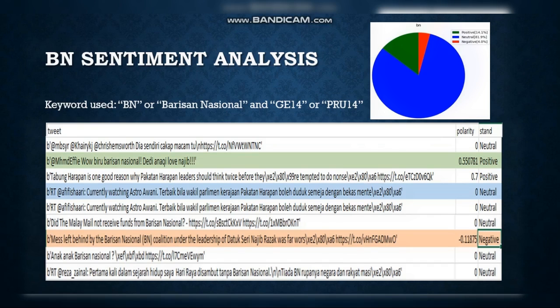For the Barisan Nasional, based on the pie chart, you can see that 81.9% of the data is neutral, followed by 14.1% positive and 4.0% negative.